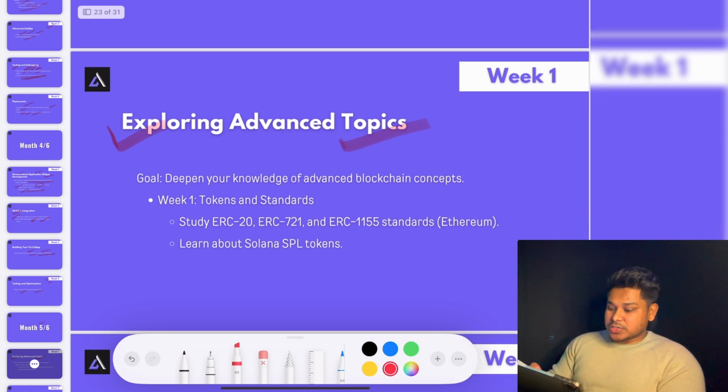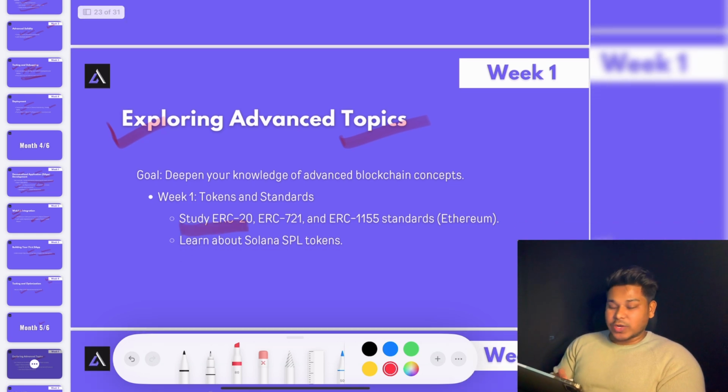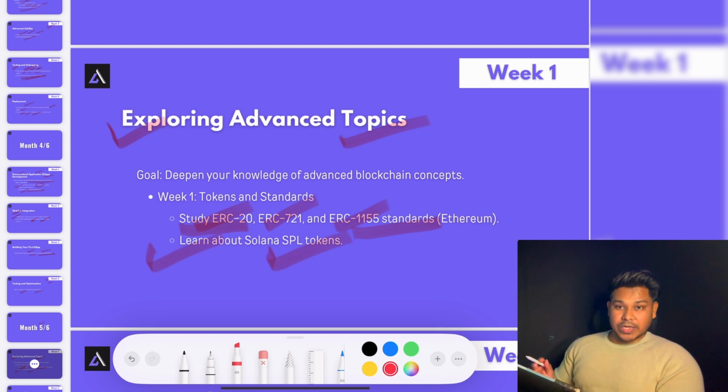In that concept, you have to understand what ERC20 is, what ERC721 is, what ERC1155 is. You have to understand the standards and how we utilize them, and how the tokenized system exactly works on the blockchain. This is very important. You have to learn about it. If you are focusing on Solana, you have to learn about the SPL token, what it is. That's what you have to focus on in the first week.